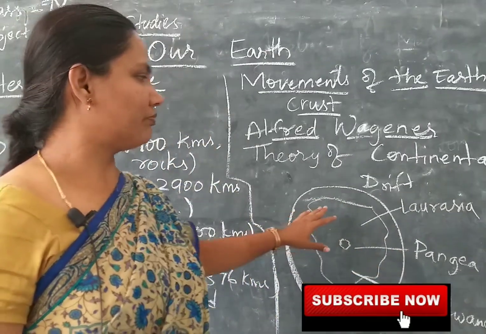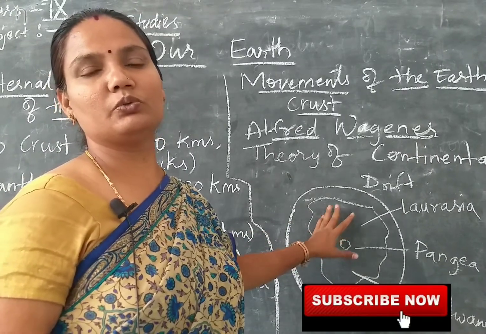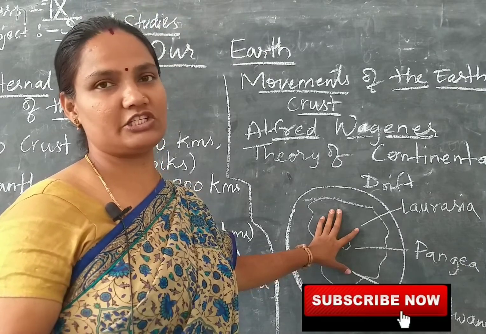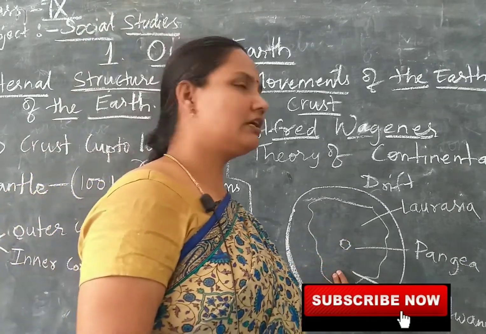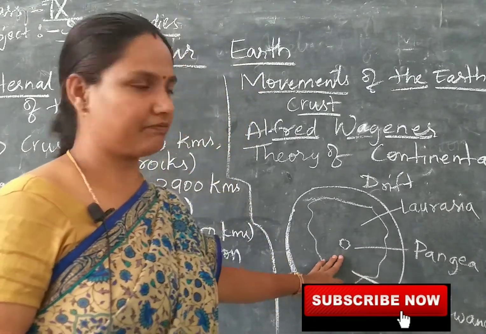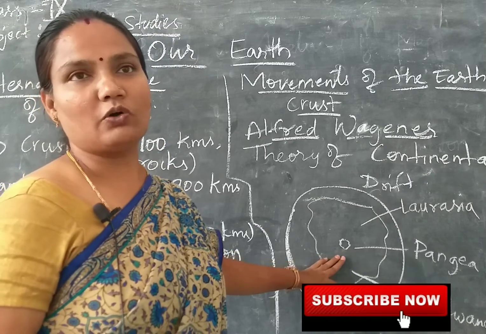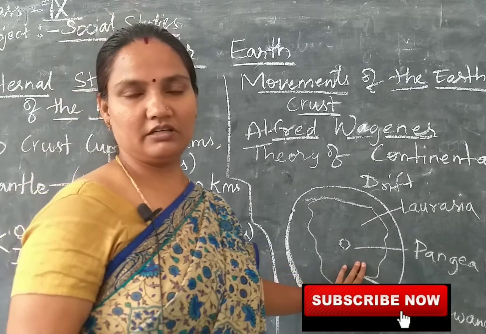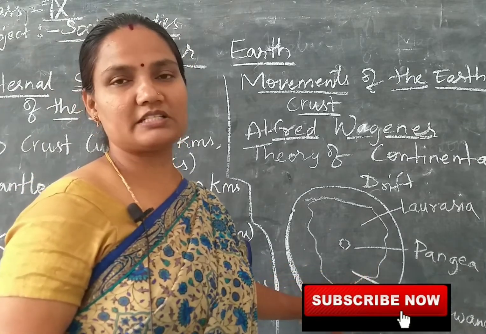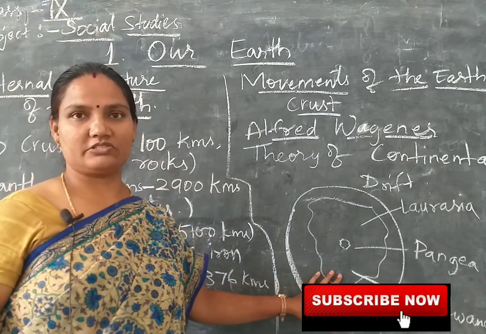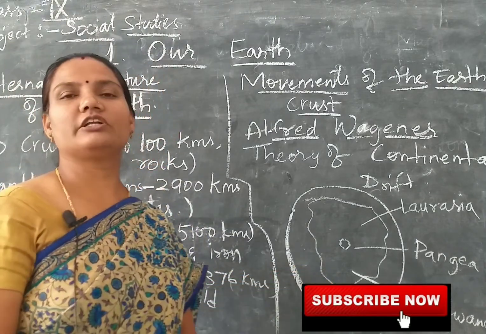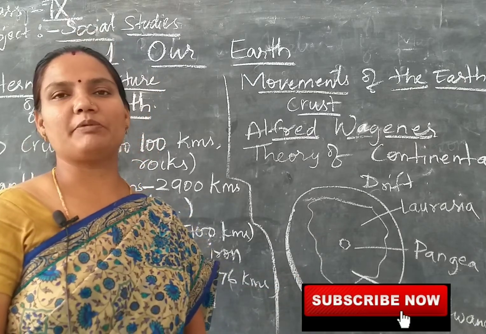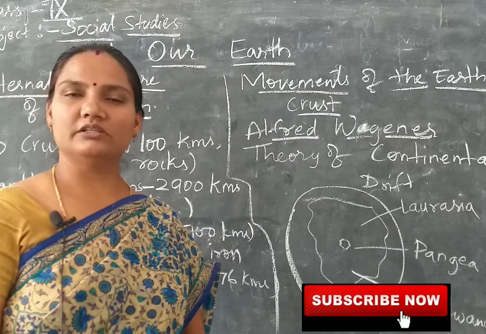Okay, so the northern part of Pangaea gave birth to North America, Europe, Asia, North Asia, and this Gondwana landform, South Pangaea, gave birth to South America, Africa, India Peninsula, Australia, Madagascar, Antarctica continents, right? In this way, all these continents got separated from this huge landmass called Pangaea, and this all happened because of the movements inside the earth, right?